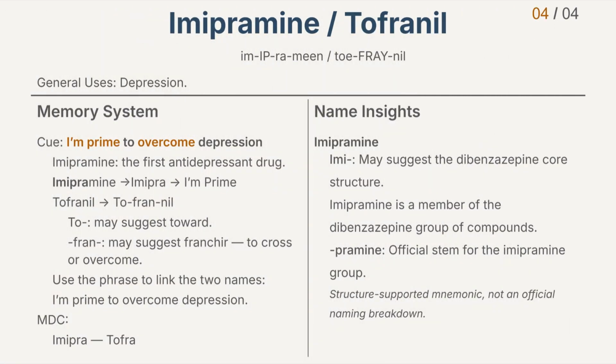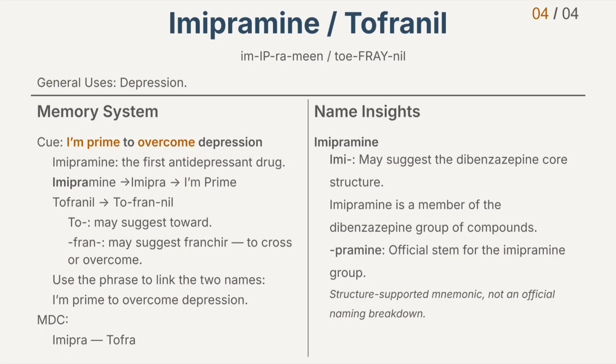Imipramine. The generic name is Imipramine. Again, Imipramine. The brand name is Tofranil. Again, Tofranil. Imipramine is mainly used to treat depression. Now let's build a memory link between the generic and brand names.